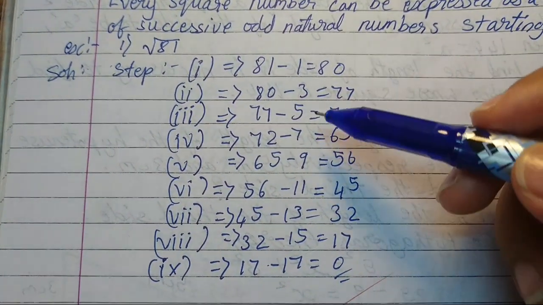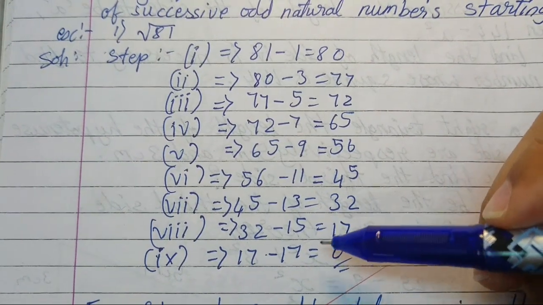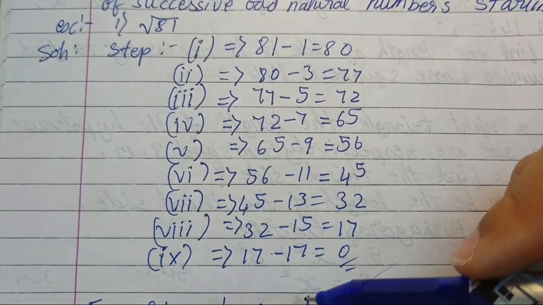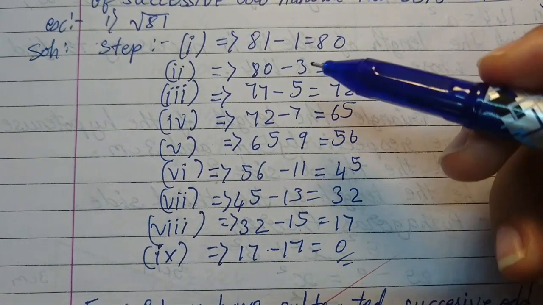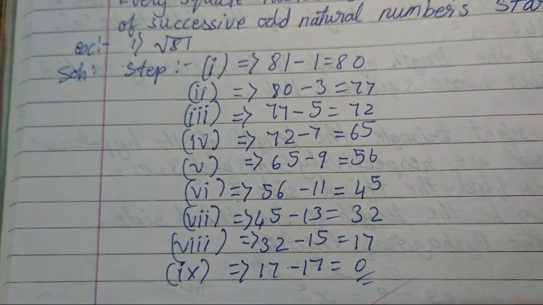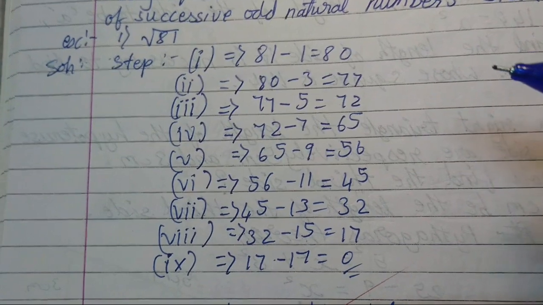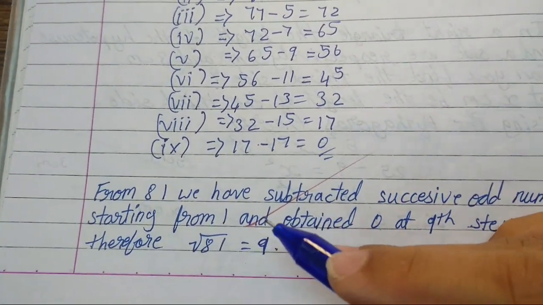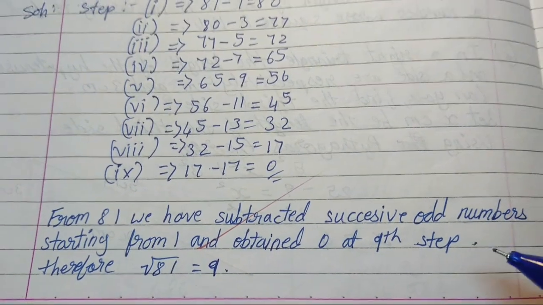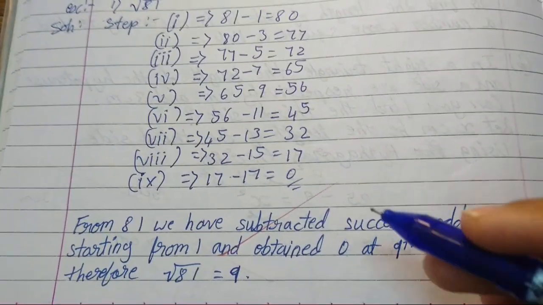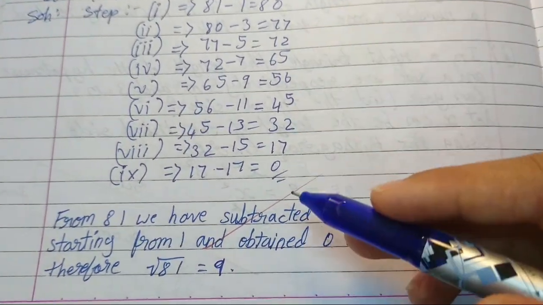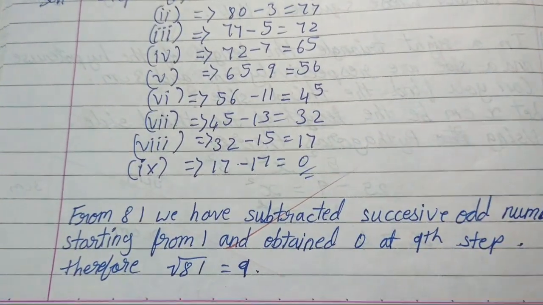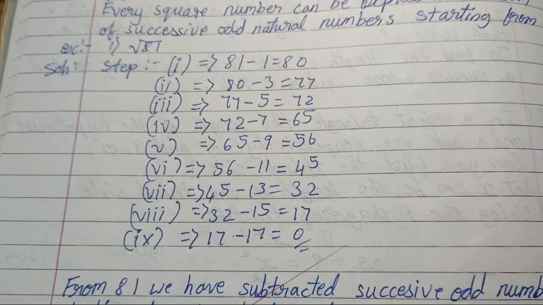So here 1, 3, 5, 7, 9, 11, 13, 15, 17. So we have subtracted 9 times here. Okay, so 9 is the root of 81, right? From 81 we have subtracted successive odd numbers starting from 1 and obtained 0 at the 9th step. So therefore the root of 81 will be 9. So like that, this is the first method.